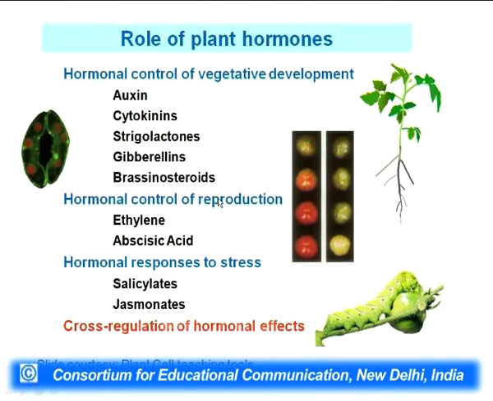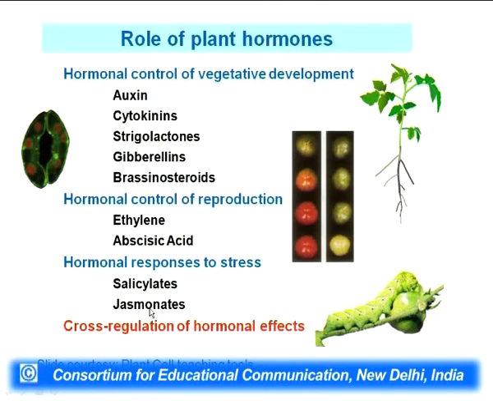So, these are the 5 classical plant hormones, and mostly how they play a role is listed over here. You see, in hormonal control of vegetative development, the most important players are auxin and cytokinin. Besides that you have strigolactone, gibberellins and brassinosteroid. Reproduction is mostly controlled by ethylene and abscisic acid. Hormonal response to stress is mostly salicylate and jasmonate.